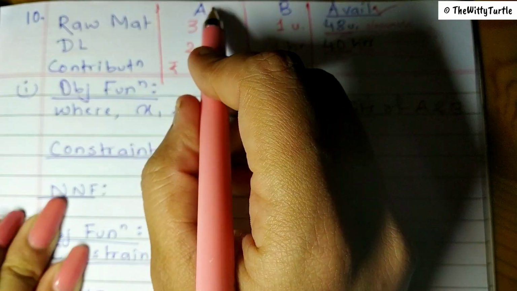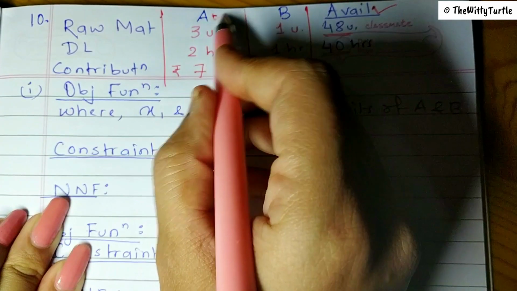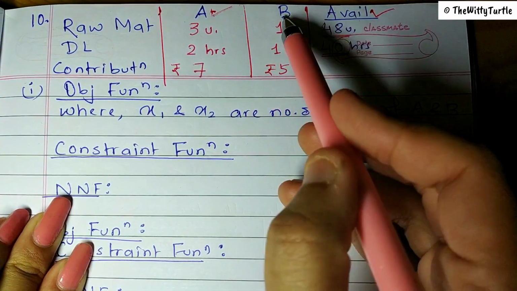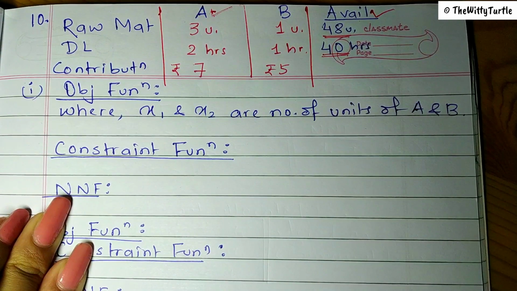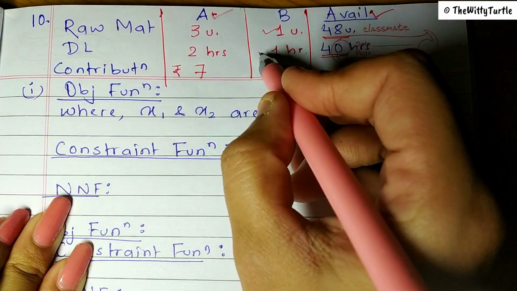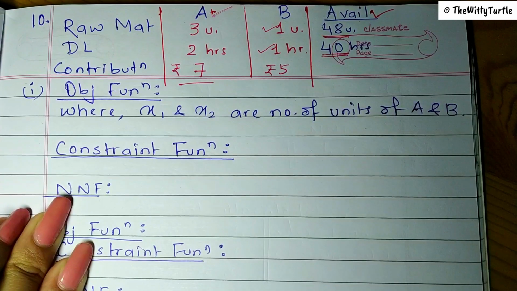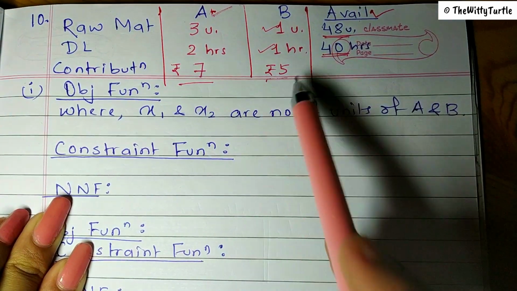And to produce 1 unit of product A, we need 3 units of raw material and 2 labor hours. Similarly, to produce 1 unit of B, we need 1 unit of raw material and 1 labor hour. And the contribution from product A is 7 rupees and product B is 5 rupees.